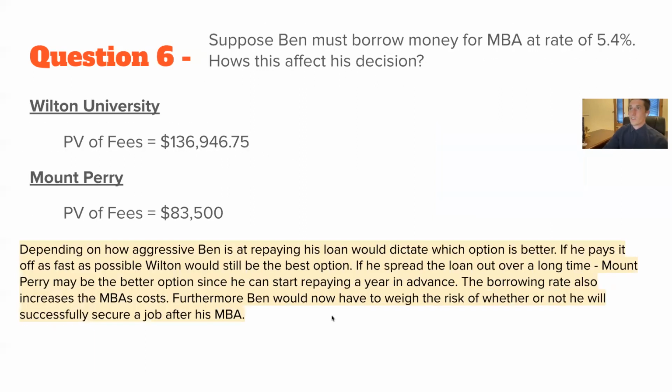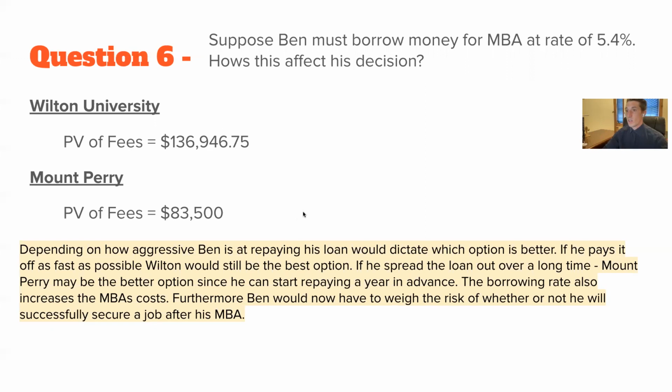So question 6 asks, suppose Ben must borrow money for his MBA at a rate of 5.4%. How does this affect his decision? So this really just depends on how eager Ben is on paying back that loan. Of course, if that loan were to be dragged out over a long series of periods, then those options might start to blend together. But if he were really eager in paying it off and paid it off within the first couple of years, Wilton would still be the best option for him. But over a long period of time, we would probably see that these two options kind of coincide with each other.